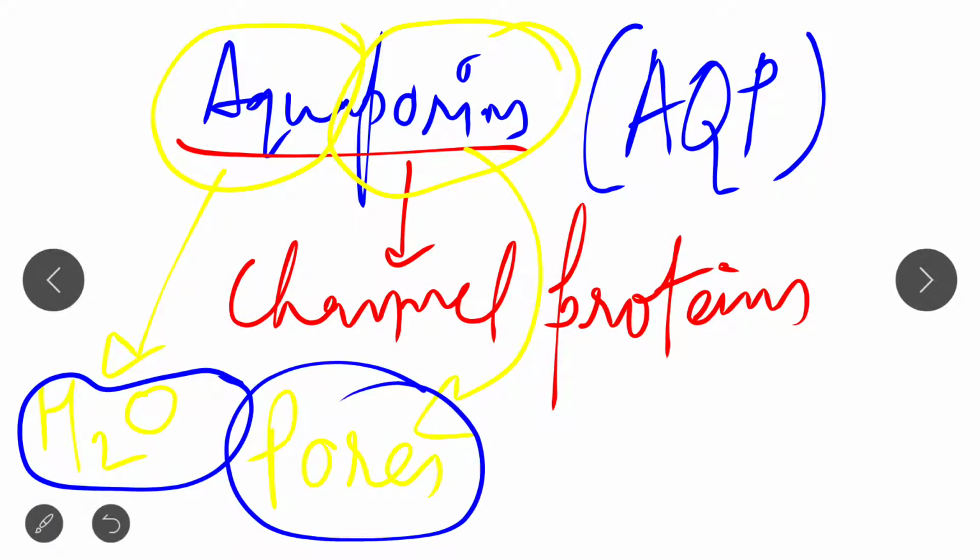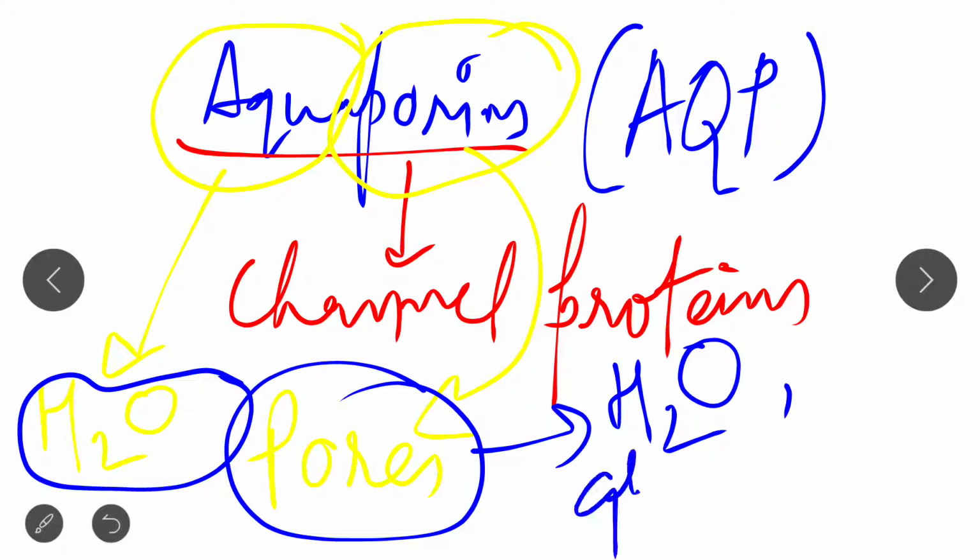That's why it is called aquaporins. It majorly transports water, and apart from water it also transports glycerol and other small uncharged molecules. Now you have a clear idea about aquaporins.